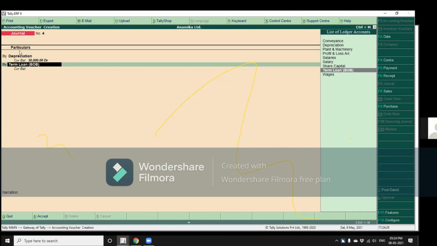While entering in a voucher, if I have completed one entry and want to move to the next entry, can I directly use the down arrow key?